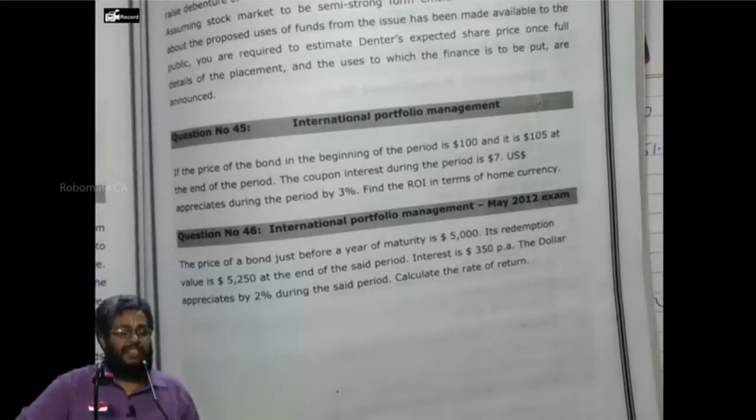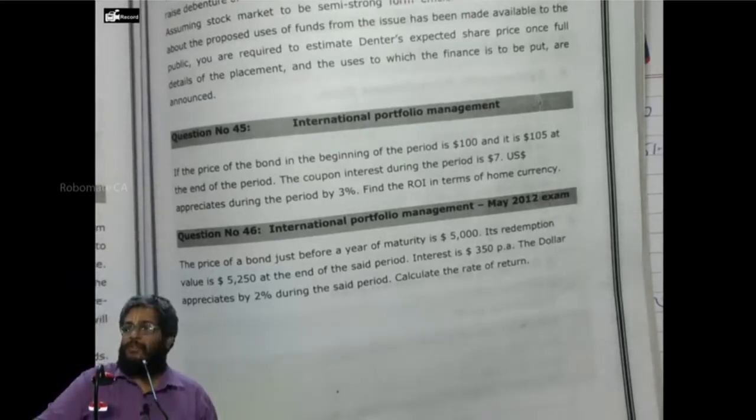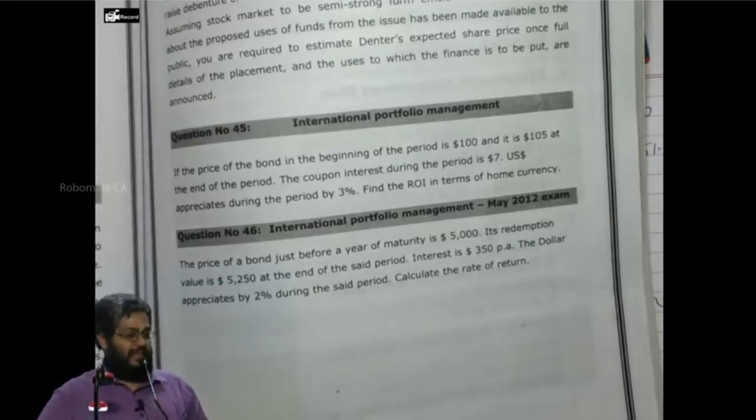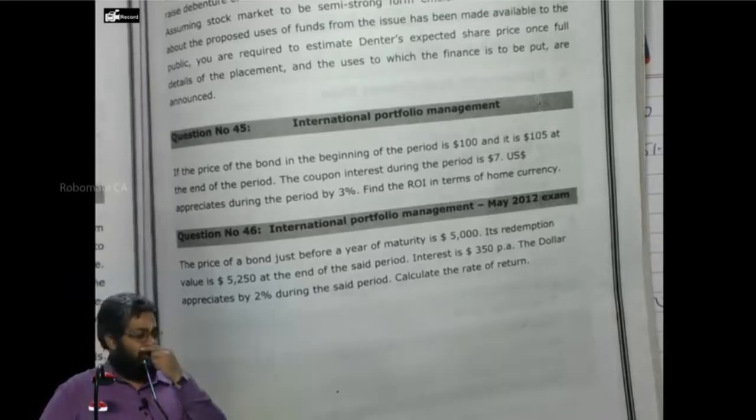Tell me what is the realization amount? 2 lakh 85,600. Realization is 2 lakh 85,600, that is 285,600.